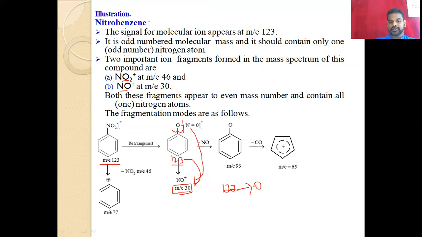And then here the m/z ratio is 93, and the compound becomes unstable, and removal of CO, carbon monoxide, takes place. This is one possibility, and this is another possibility. That means we can expect two types of fragmentation here. Just go through it for the exam; that is enough for you.